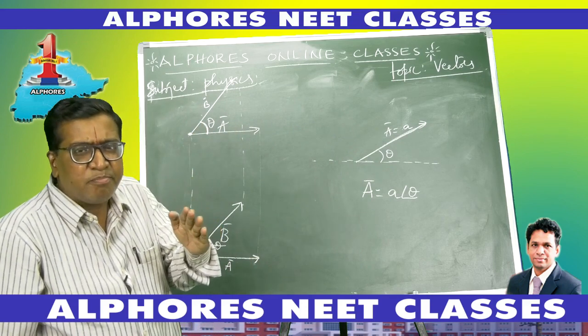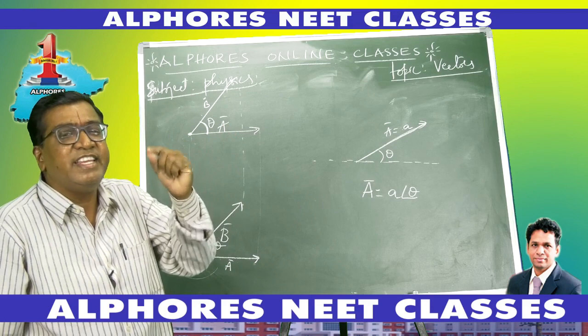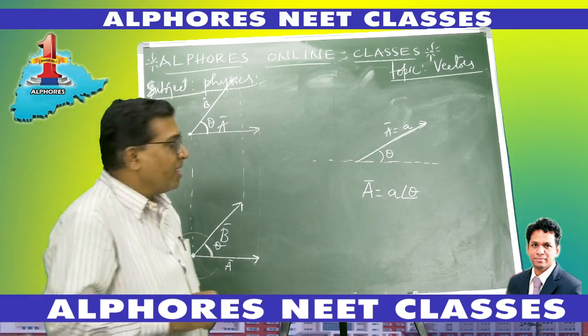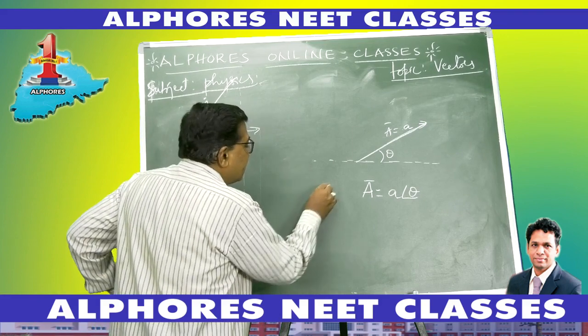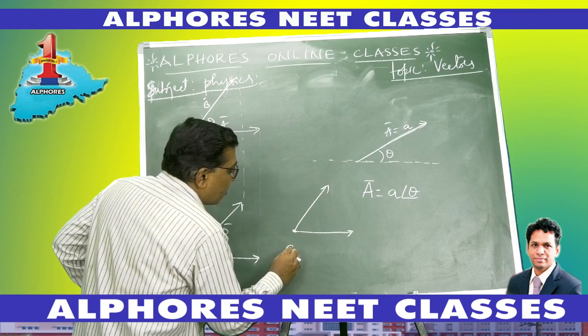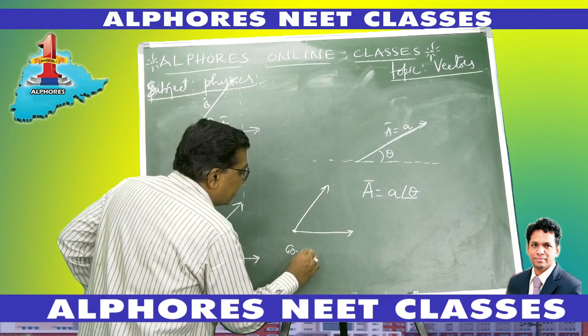So you have to find the angle between these two by this method. Shift the vector parallel to itself such that their initial points coincide, right? You know, if there are two vectors such that their initial points coincide with one another, they are called co-initial vectors.